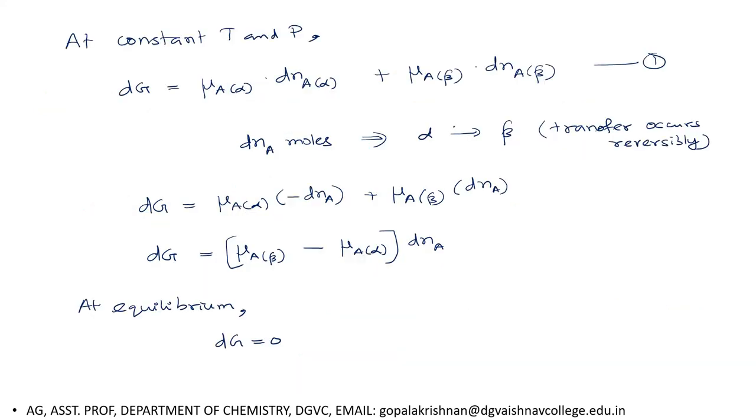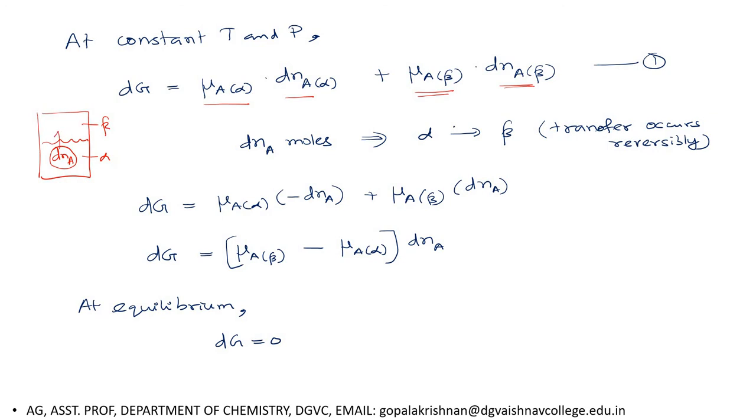So we can represent this as, at constant temperature and pressure, dG equals the chemical potential of A in the alpha phase into dNA, the change in number of moles in the alpha phase, plus the chemical potential of A in beta phase into the change in number of moles in beta phase. Now let us consider equilibrium, say for example dNA moles of substance transfer from alpha phase to beta phase in a reversible manner.